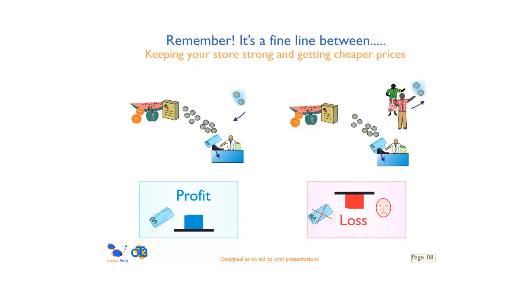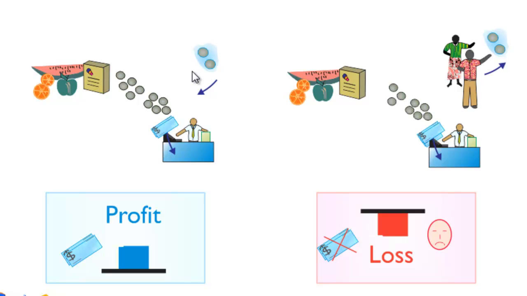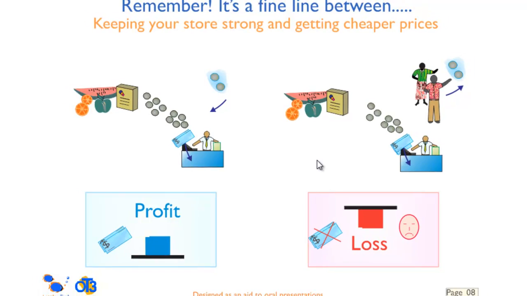So you can see that it's a fine line between charging the prices that are charged at community stores and making a profit, enough profit, a small one that supports the community and makes sure that we've got a steady supply of food. On the other hand, if we all want cheaper prices, so if that $2 that was going to go in 10 and makes 12, if that $2 was going to go into our own pocket, we'd have to be really careful that the store didn't make a loss.